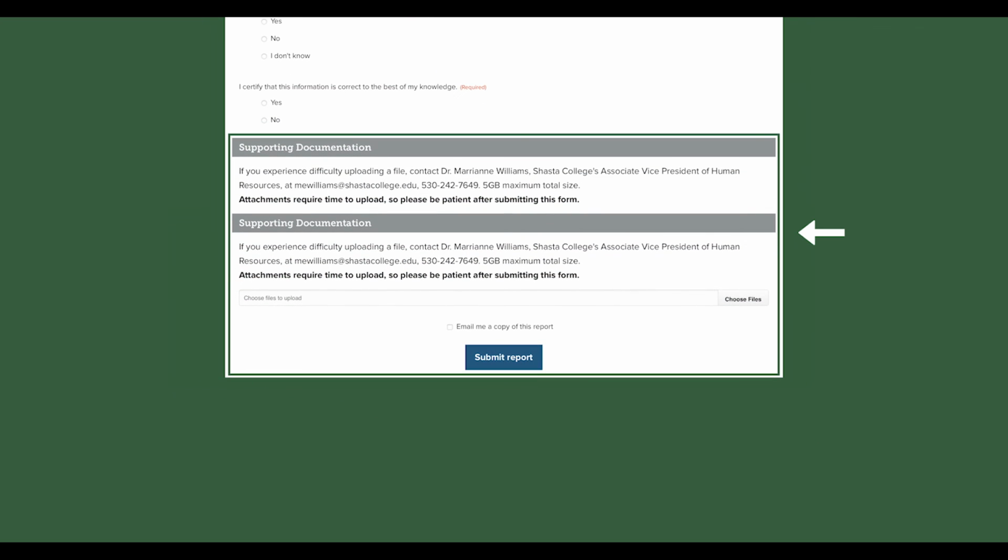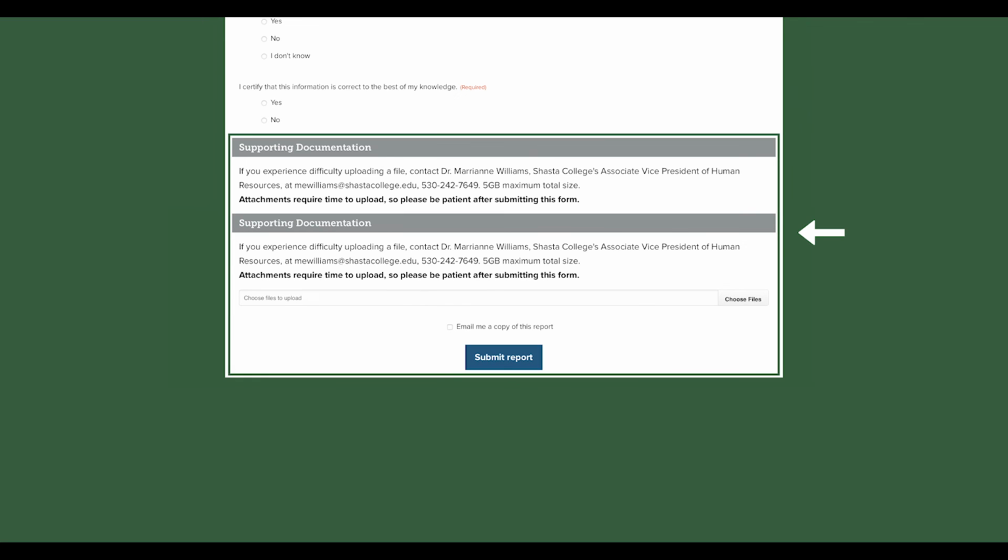You've reached the final section and you're doing great. This section is used to provide any supporting documentation you may have. Documentation can include photos, videos, email, and other supporting documents. 5 GB maximum total size, and attachments require time to upload, so please be patient after submitting this form.